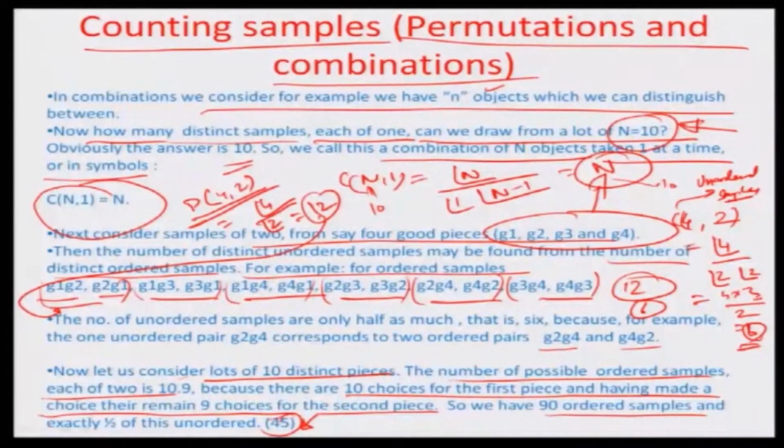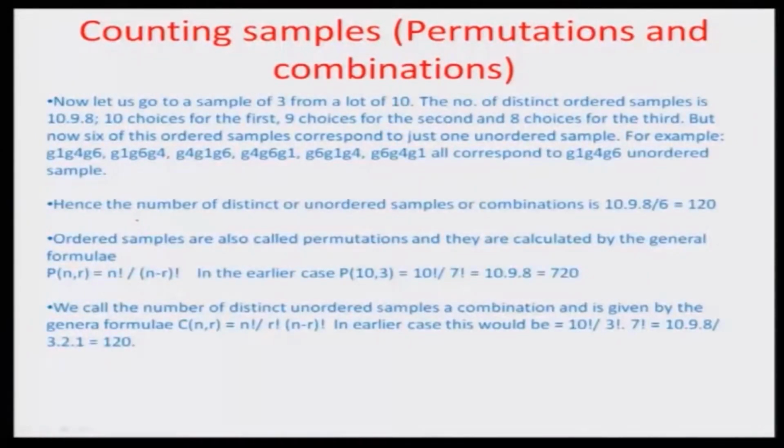So the ordered samples are always expressed through permutations, and the unordered samples are always expressed through combinations. You probably already know this from your class 12th knowledge, that a permutation can be n factorial by n minus r factorial, and a combination can be n factorial divided by r factorial into n minus r factorial. So having said that, this is a step towards counting of samples, particularly when you talk about acceptance sampling, and I think I have already described this.